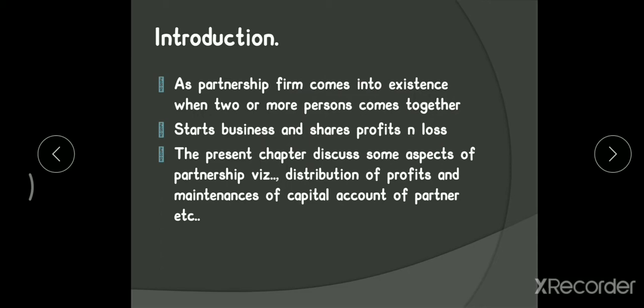Apart from that, in subsequent chapters we are going to discuss admission and retirement, and the accounting treatment for the retirement of a partner. If any partner dies, how we are going to make the calculations. If you want to admit a new partner, what accounting treatments we have to follow. And even at the time of closing of your partnership firm, that is the dissolution of a partnership firm, what accounting treatments we have to follow, that we will discuss in later classes, later chapters. That is about your introduction.